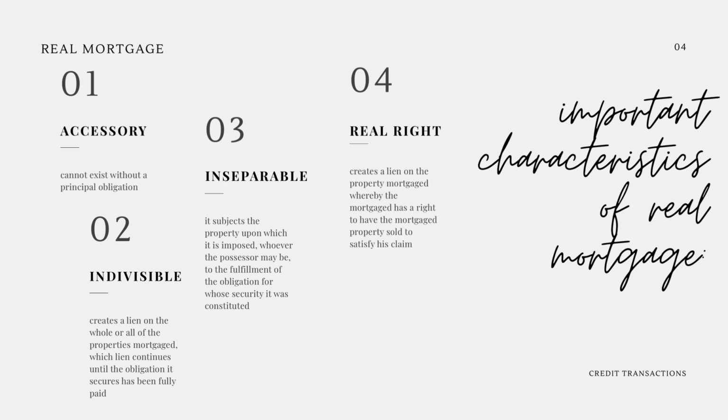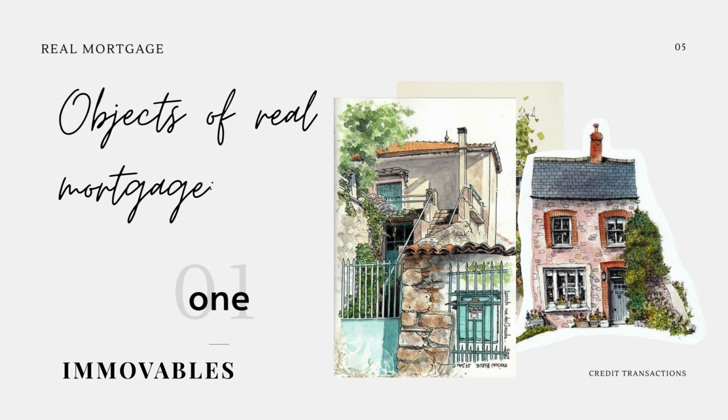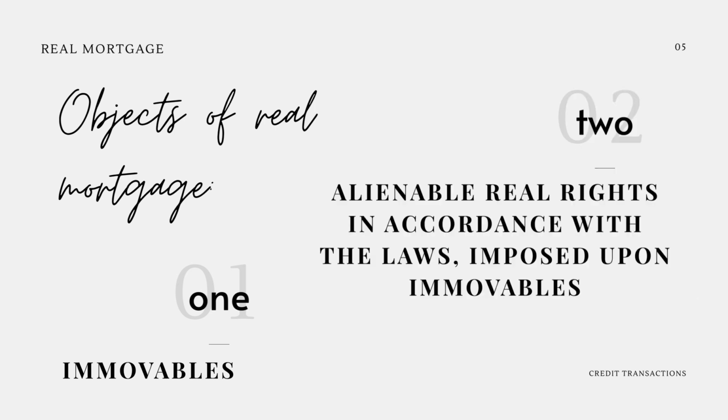Real right, creates a lien on the property mortgaged whereby the mortgagee has a right to have the mortgaged property sold to satisfy his claim. Real property, a real right over immovable property. Objects of real mortgage are immovables and alienable real rights in accordance with the laws imposed upon immovables.